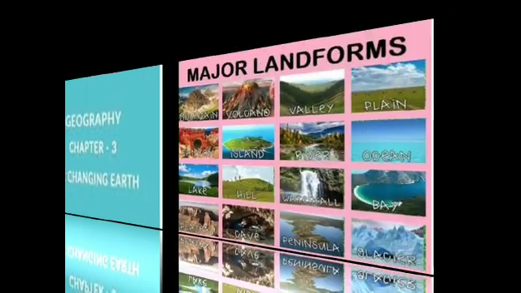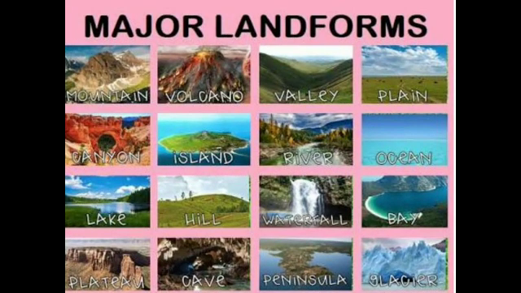Dear children, tell me now, what do you mean by land? Yes, the part of the earth's surface that is not covered by water is called land. Very good. Dear children, what is the meaning of landforms? Yes, good. A landform is a natural feature of the earth's surface.